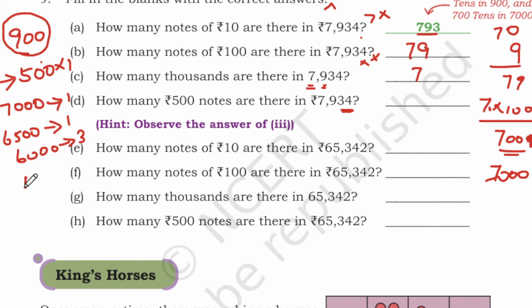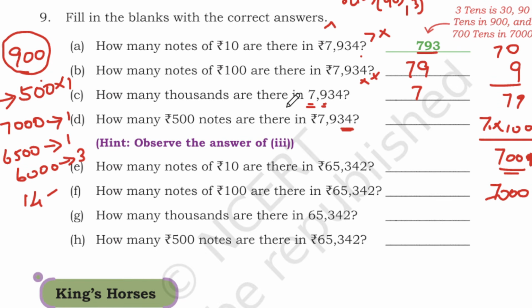You need 14 500 notes. For example, 14 times 500, if you add, or there is another way to find also. So how many thousands are there in this 7,934?